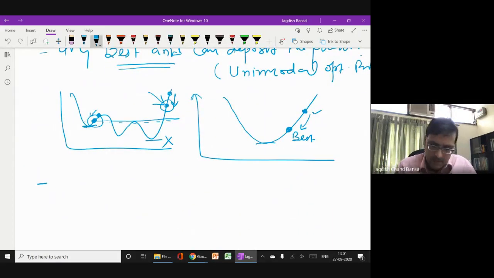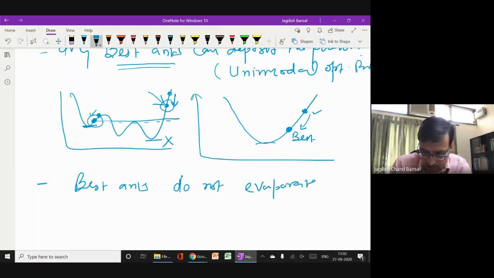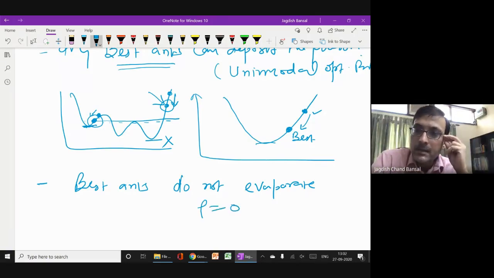So only the best ants are depositing the pheromone. Best ants do not evaporate. It means whatever pheromone amount corresponds to the best ant will not evaporate. Evaporation rate is 0 for the best ants. For the best ant, the evaporation rate is 0.